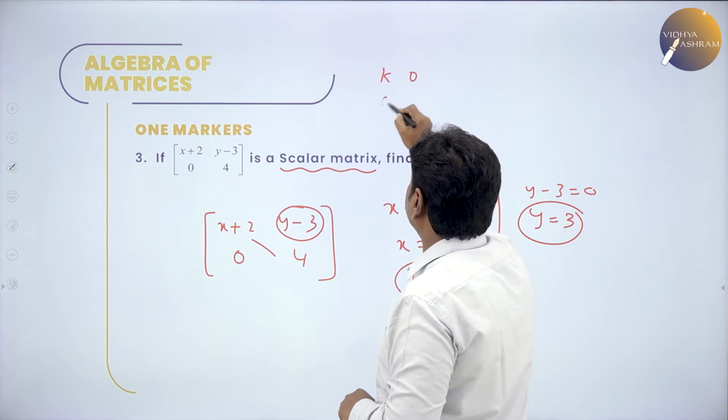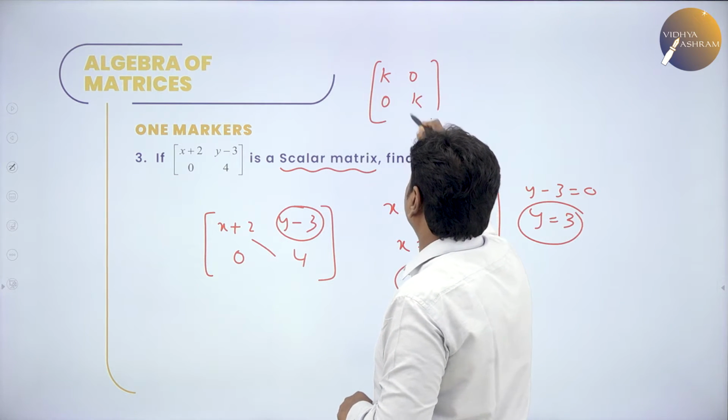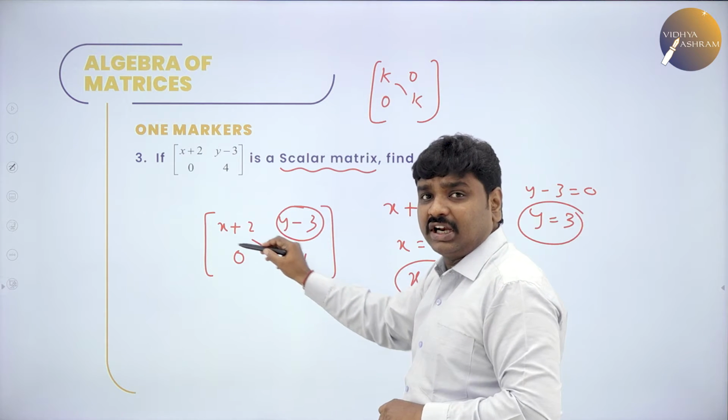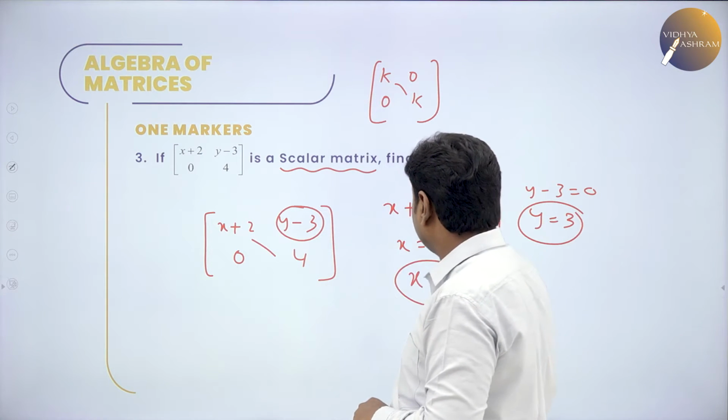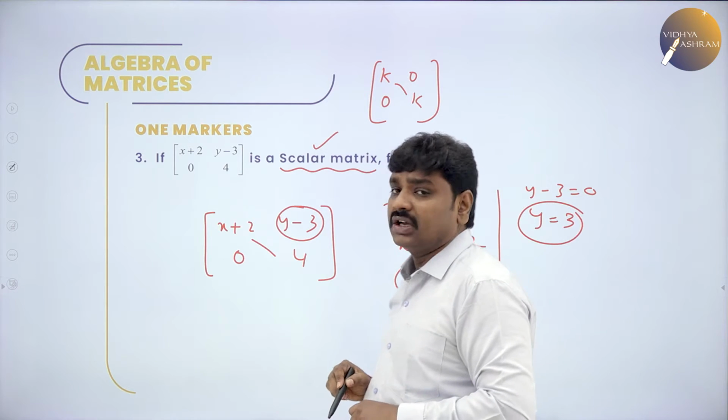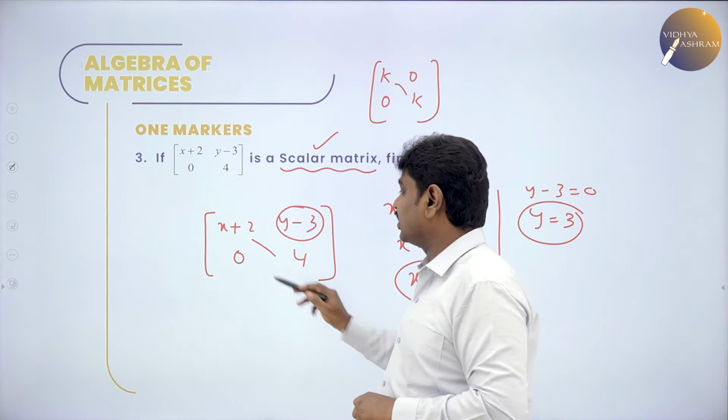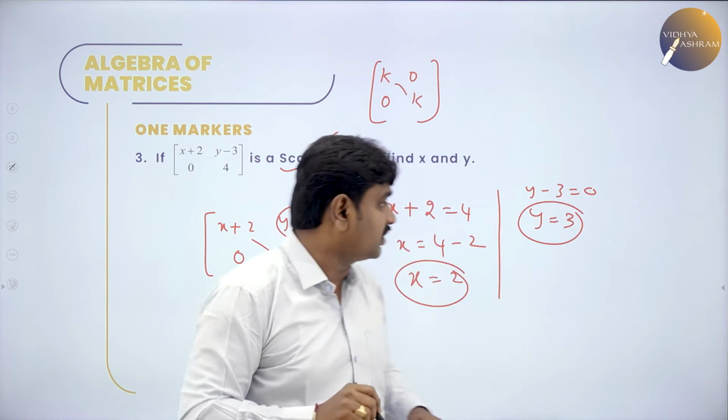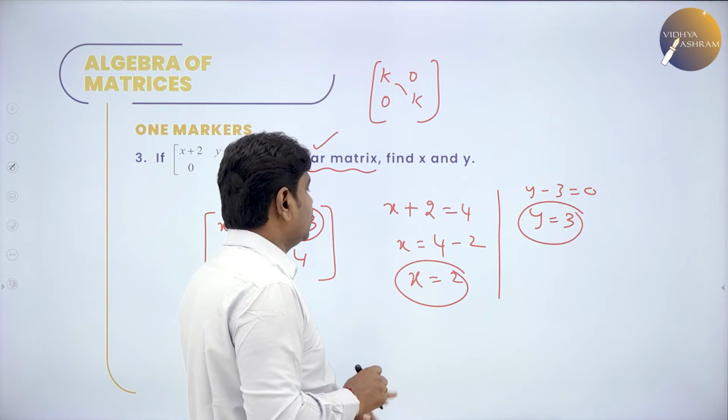k 0 0 k, okay, this is a scalar matrix. Scalar matrix means the diagonal elements should be the same. Here what are the diagonal elements? The diagonal alone, x plus 2 and 4, both should be the same because it is scalar. So equate them. When you equate, you get x. x plus 2 is 4, so what is x? 4 minus 2, it is 2.